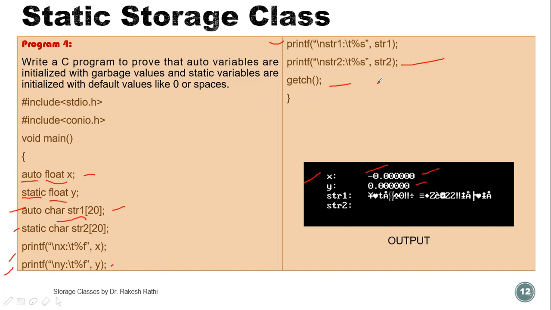Now next, str1. The storage class of str1 is automatic, a character array, so a garbage value will be displayed on the screen. This is the garbage value. Now str2: space will be displayed because the storage class of str2 is static. So this is the property that if the data type is character, then the initial value is space, so space is displayed.